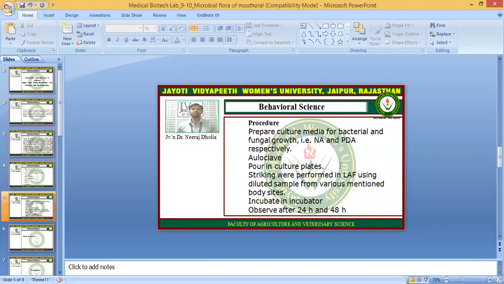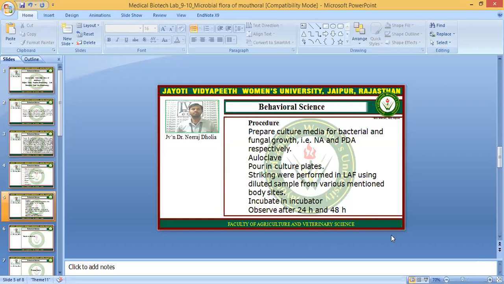The culture plates are prepared using nutrient agar media and potato dextrose agar media respectively. We will autoclave the media and pour it into the culture plates, and after the media is solidified, we inoculate. What is the sample for inoculation? Using a toothpick, we will scrape the teeth and the tongue, dissolve it in 0.9% saline water, and use it after diluting.